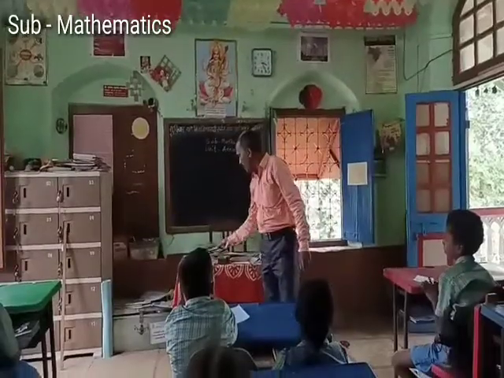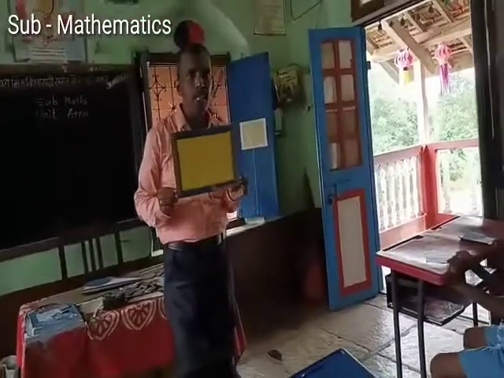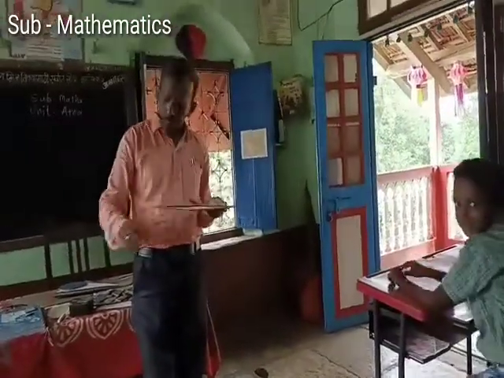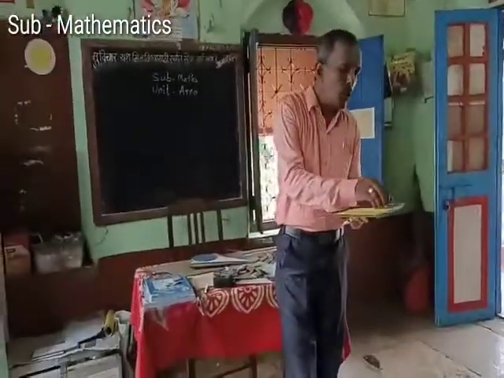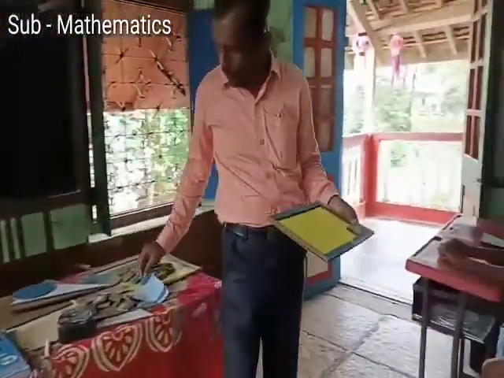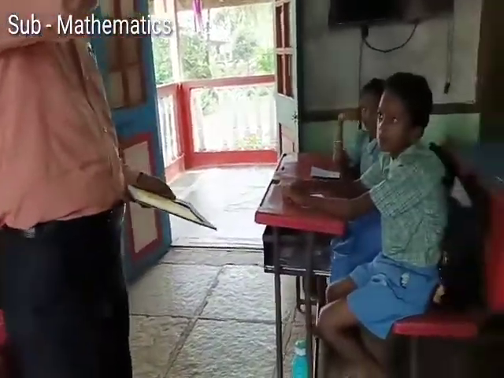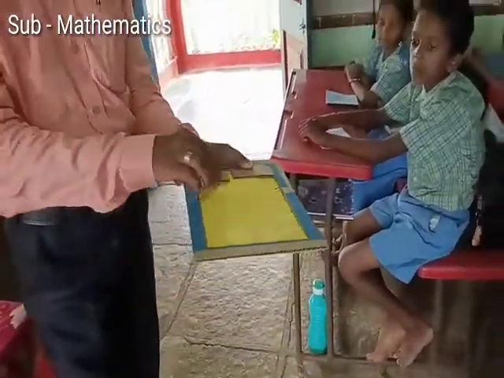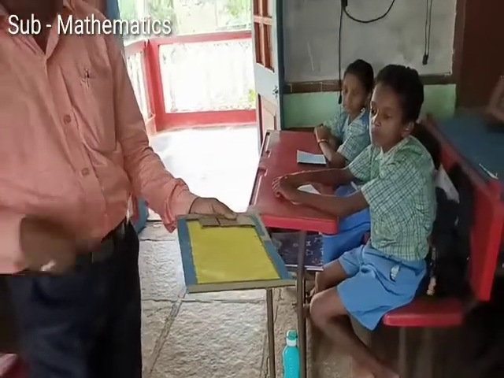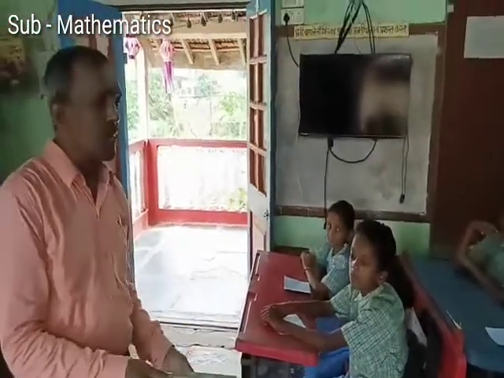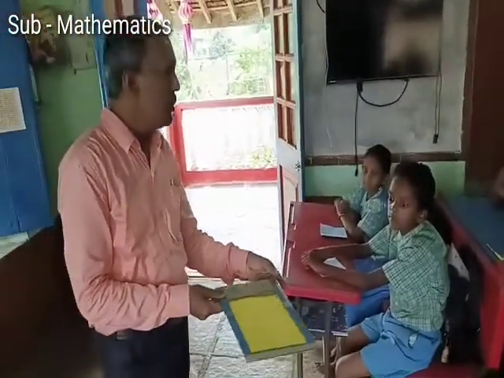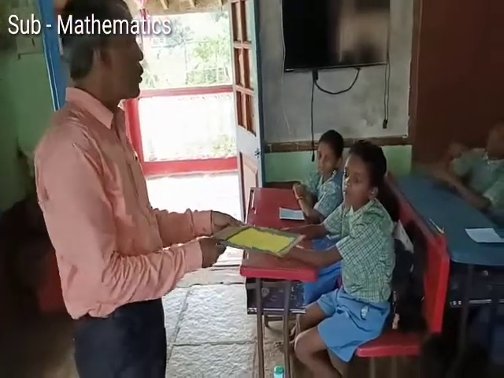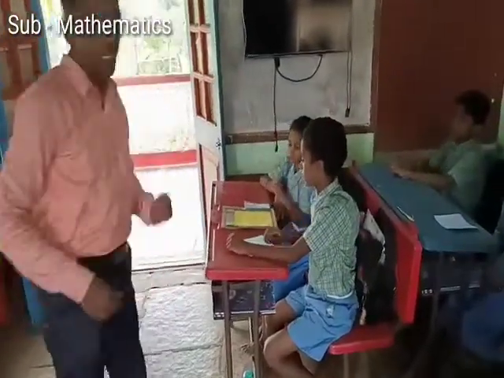This is one figure. This is rectangle. Now you have to put some squares. These are some squares. You have to put some squares on these pictures like this. Who can do this? You have to do this in groups.